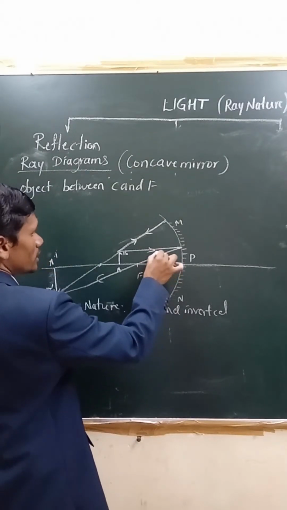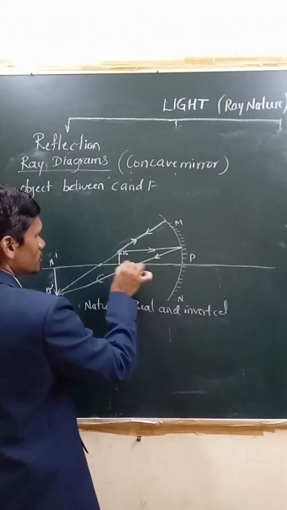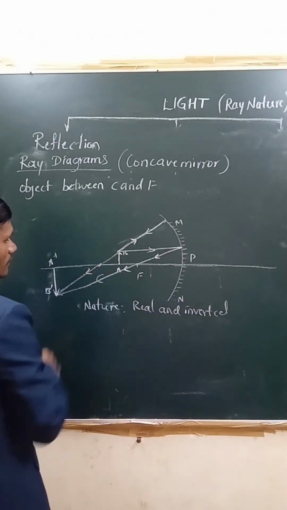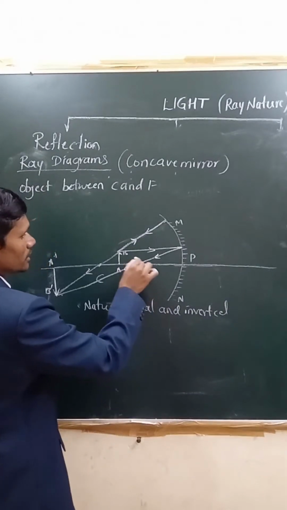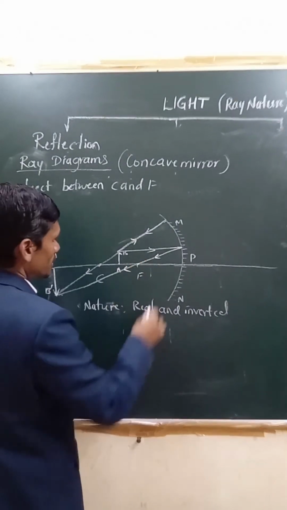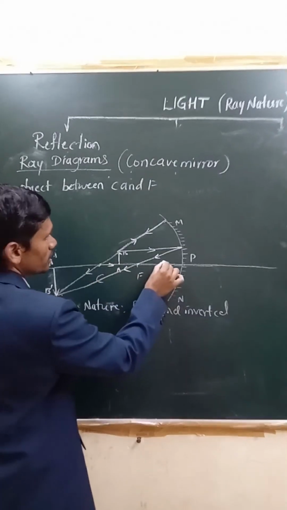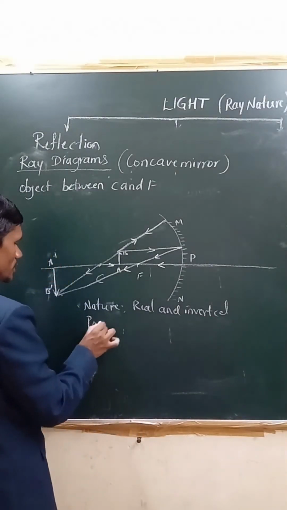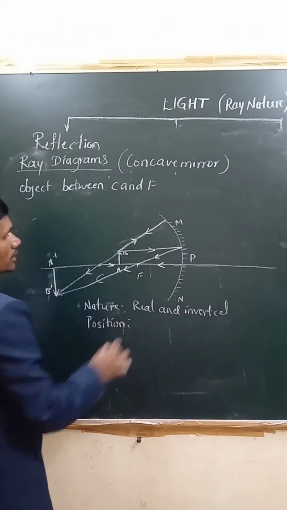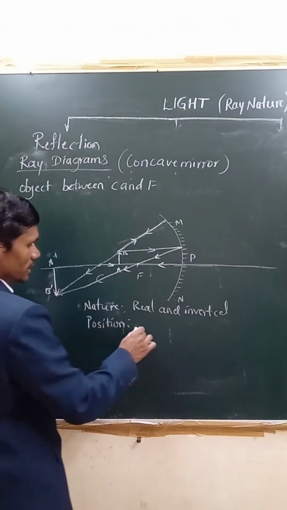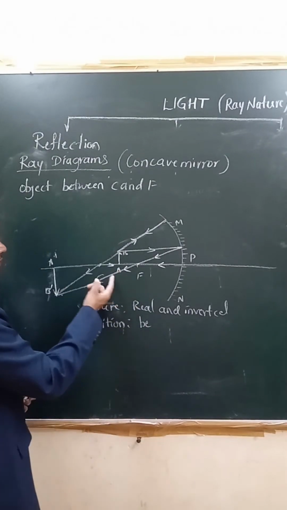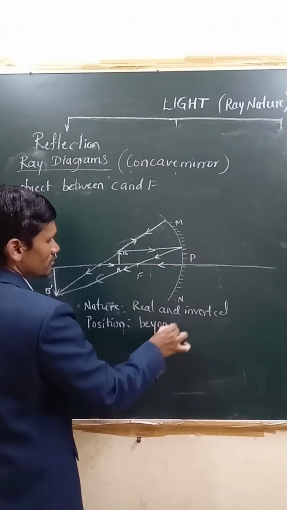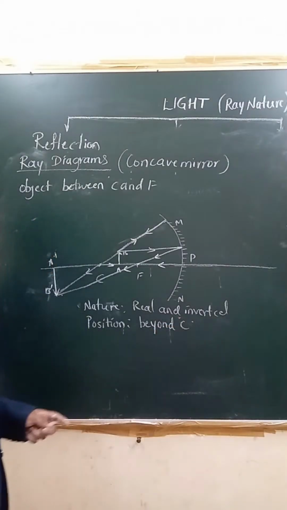Now you have to show all the rays after reflection, how they follow their directions, properly shown, right? Next you see here, this is F. And the rays which move along the principal axis follow the same path, you know this. Now, what is the position of the image? Position of the image is beyond C. The image is formed beyond C when the object is between C and F, remember.